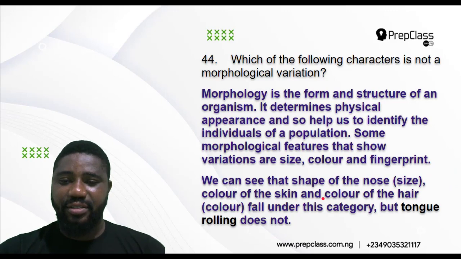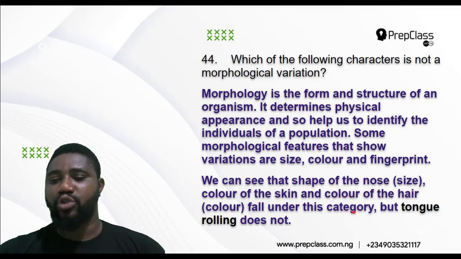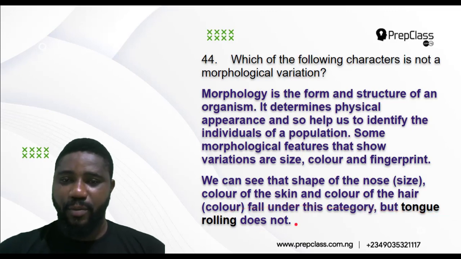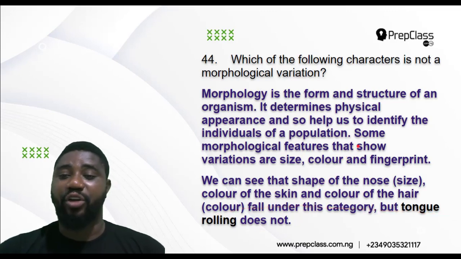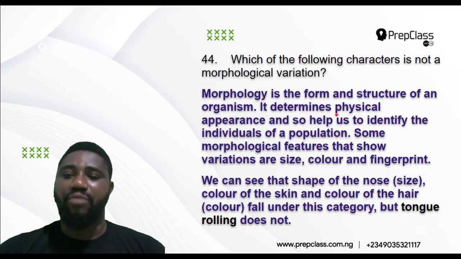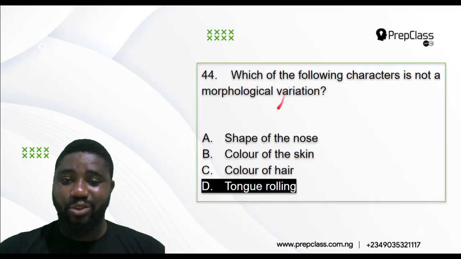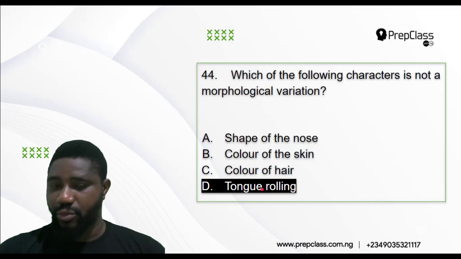We can see that shape of the nose, which is part of size, color of the skin, and color of the hair, which is color, fall under this category, but tongue rolling does not. So tongue rolling is not a morphological variation, rather it is a physiological variation. So the correct answer is tongue rolling.